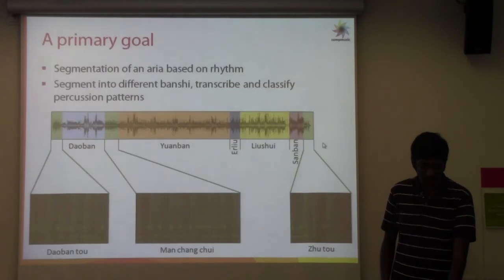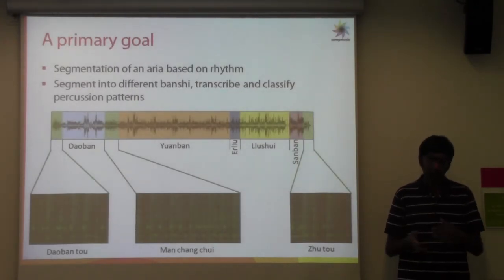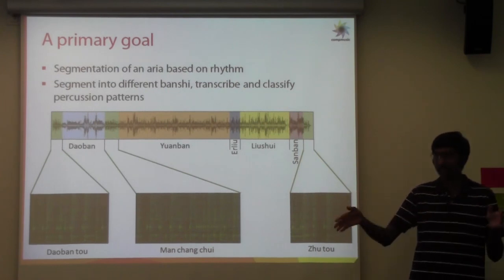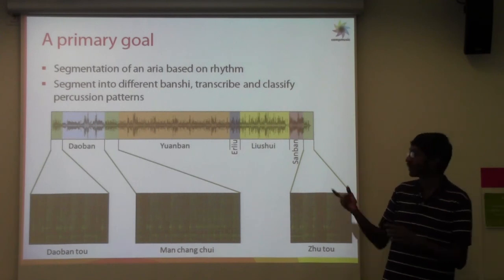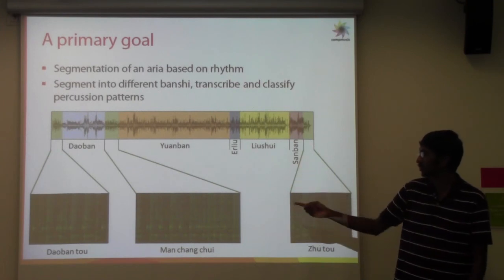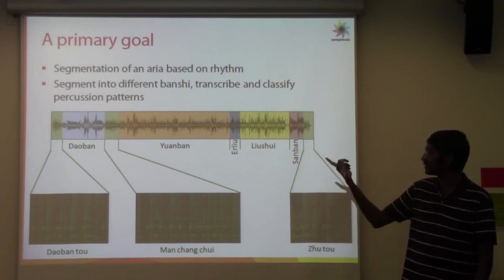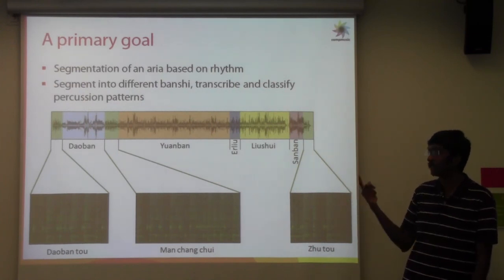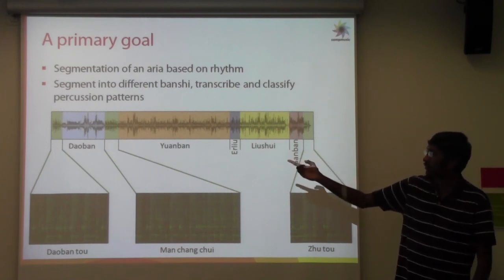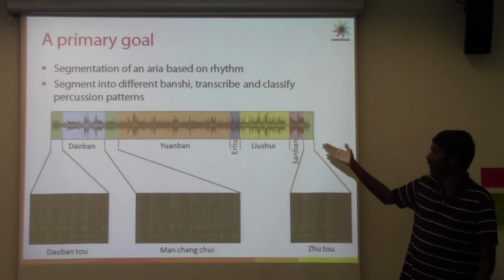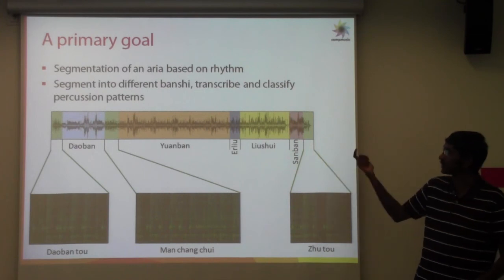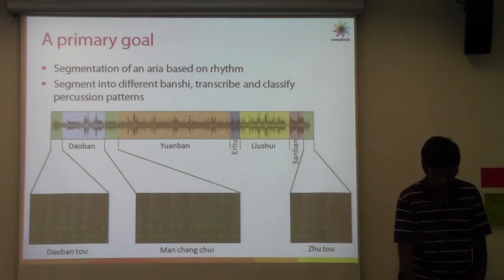So these subsequences are important to be identified, and only certain patterns have subsequences, so it's important to note them. So with all this introduction, one of the primary goals that we have in terms of rhythm analysis is to segment the aria based on rhythmic characteristics, which would mean that we would want to identify the percussion patterns that are present in this aria, which is Dawanto, Manchangchui, and Zuotho. This is from the same aria that we heard earlier on, and it has many different banshi. The first one is Daoban, Yonban, Liu, and then Liu Shui and Sanban. So we want to segment a given aria into these parts. We want to identify the percussion patterns and the different banshi that occur in the aria.